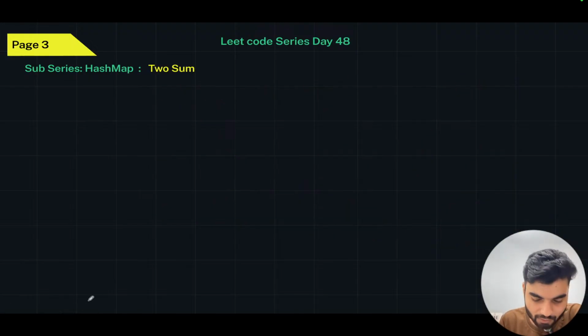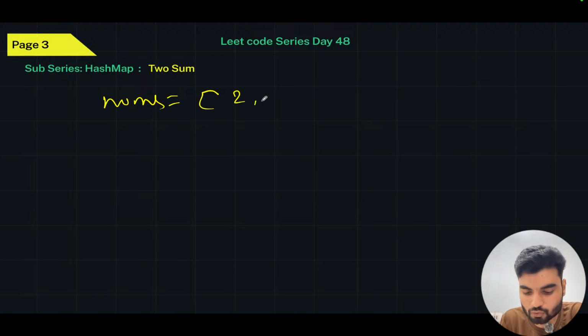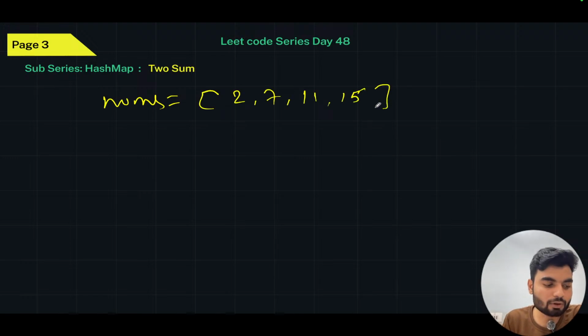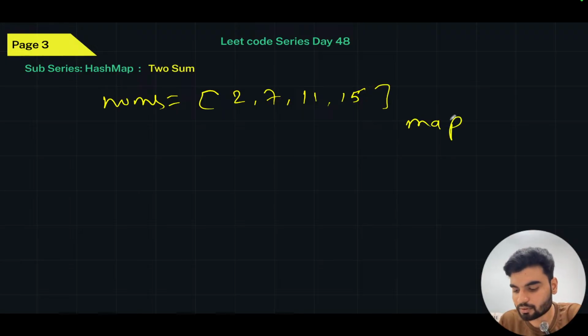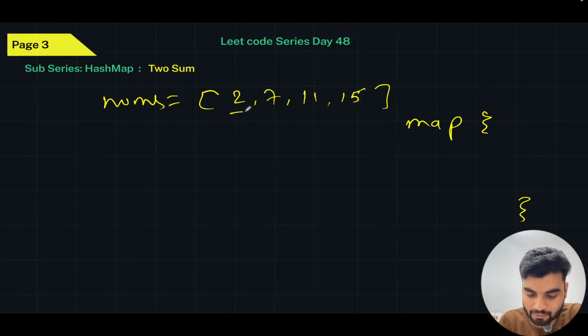How? So basically, I have this array nums: 2, 7, 11, 15. What I will do is create a map, and in this map I'll store the complements. Not only the complement, even the direct value, anything I'll store. So here I have this 2.